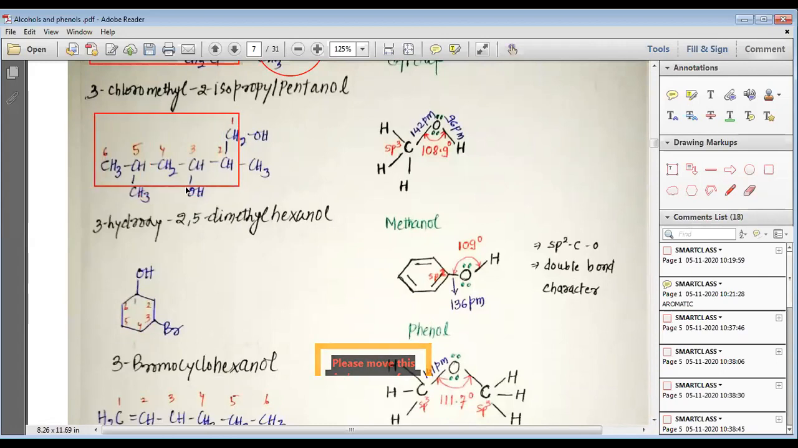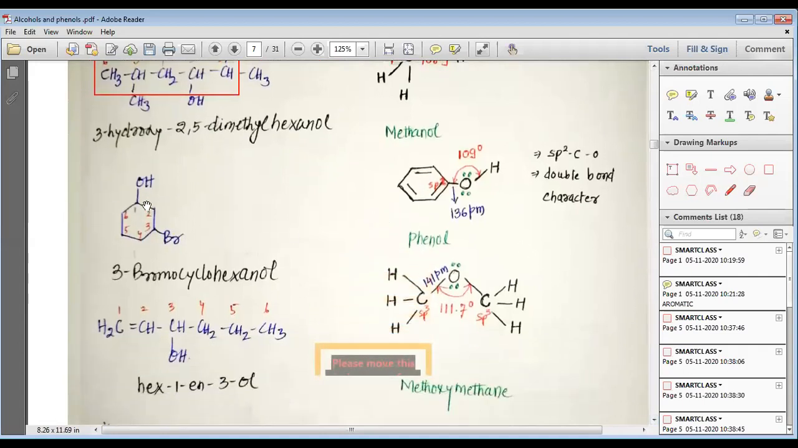Same way here, my dear students, we can consider it as the longest chain. This is the longest chain which contains 2 hydroxyl groups. One is on the 1st carbon and another is on the 3rd carbon. On the 2nd carbon we have a methyl group. So we can write 3-hydroxy, 2,5-dimethylhexanol. So when the OH group is present more than one time, then once it will be considered as -ol, but the other time it will be considered as hydroxy. So on the 3rd carbon we have 3-hydroxy, 2,5-dimethylhexanol.